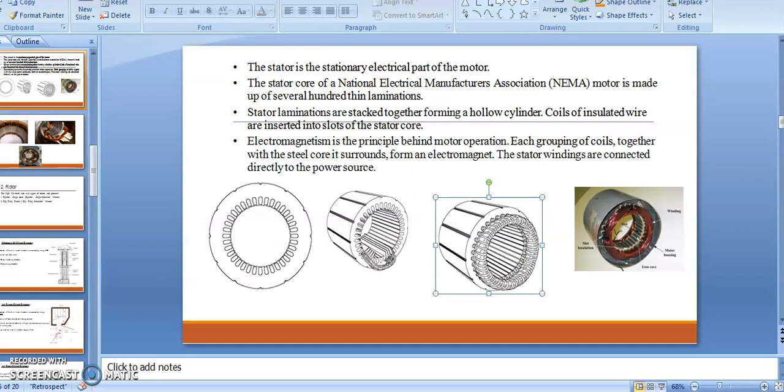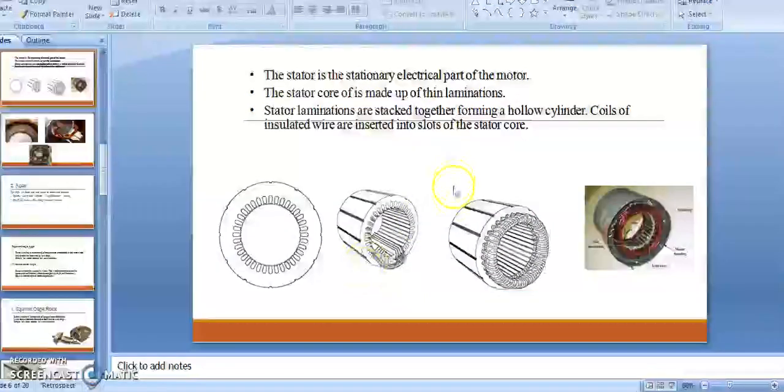Here I mentioned that the stator has a different number of slots in which the conductors are housed. That means we are placing the conductors in the different stator slots. A slot is a place in which we are mounting, we are placing the conductor.